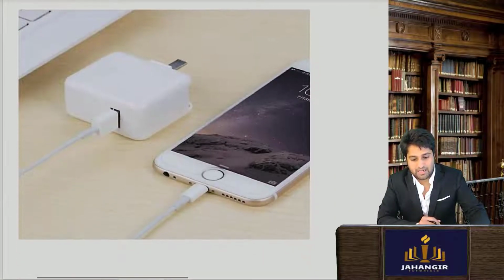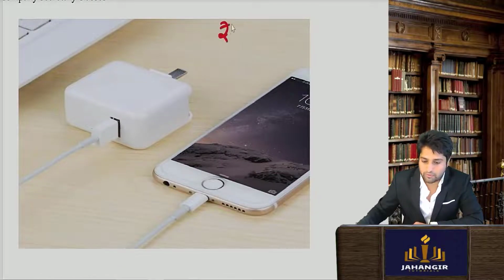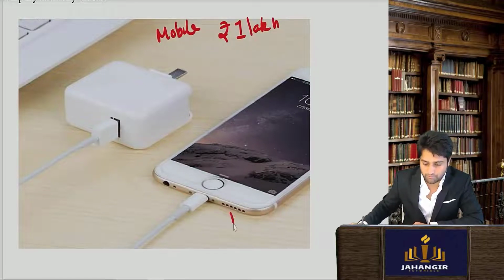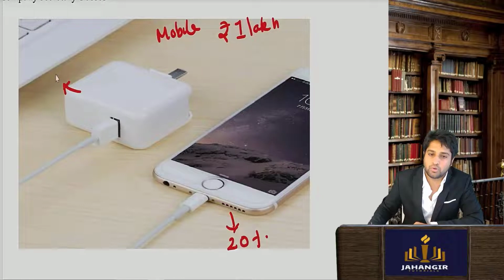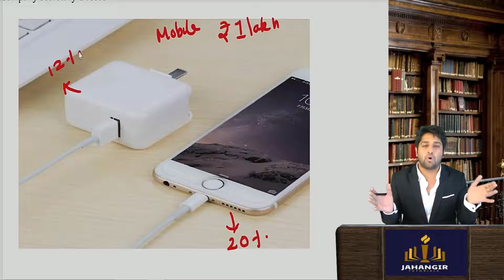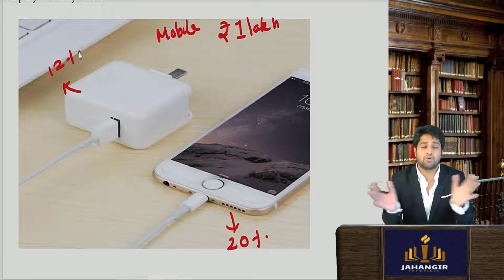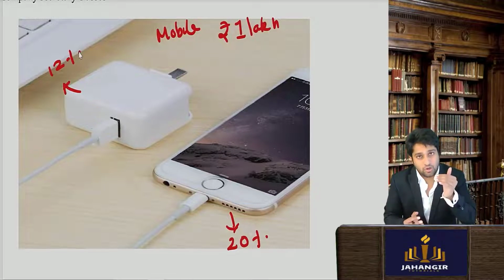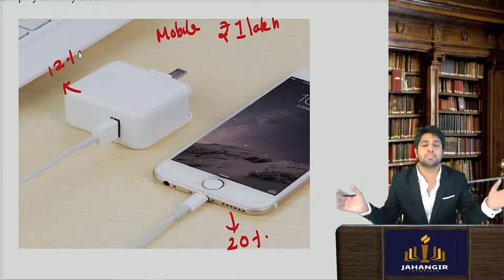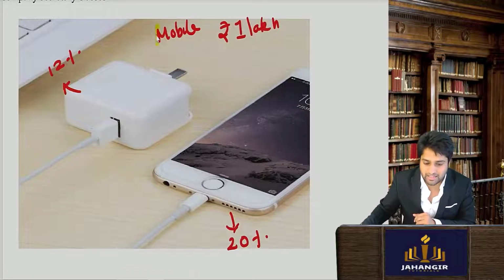Let's take another example, and this time I want you to tell me. Let's say you went to buy a mobile phone of 1 lakh rupees. The rate for the mobile phone is 20%, and a charger when sold loosely is taken at 12%. When you buy the mobile phone, it always comes along with the charger, right or wrong? So this is naturally bundled, they go hand in hand naturally. And normally in the ordinary course of business, all the traders supply it together. So what rate should be applied to the entire transaction?